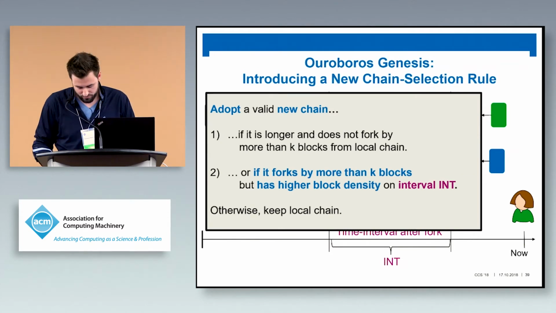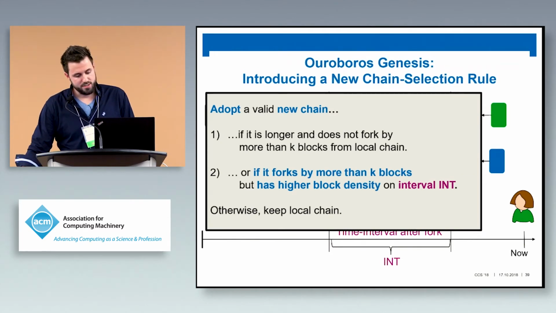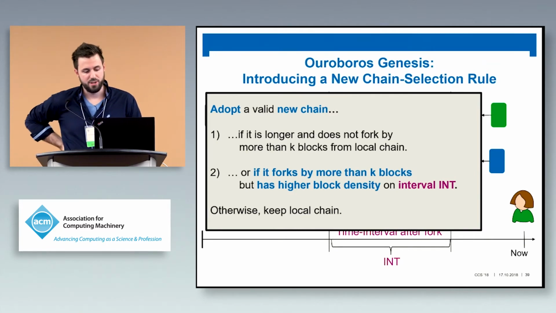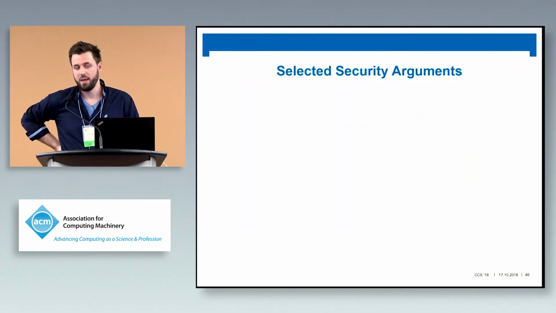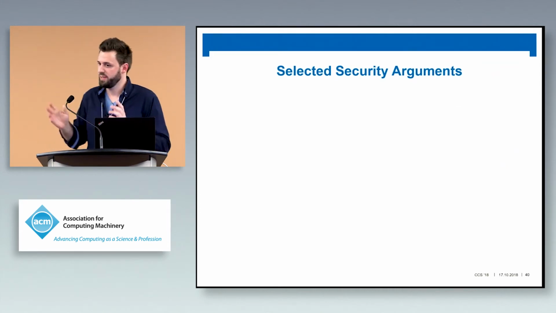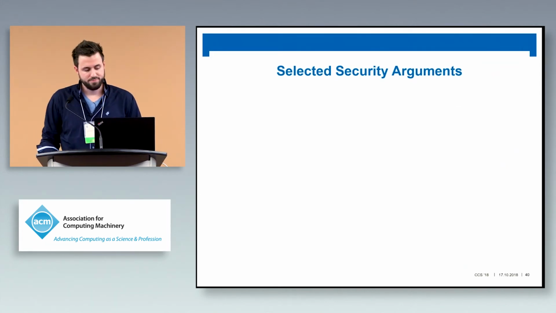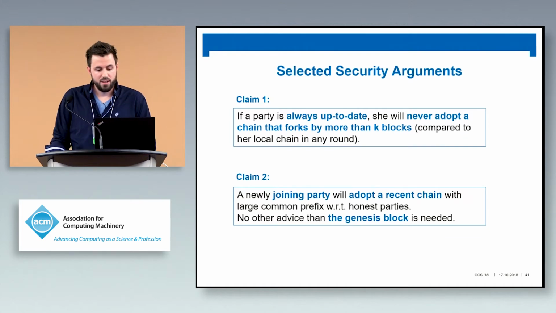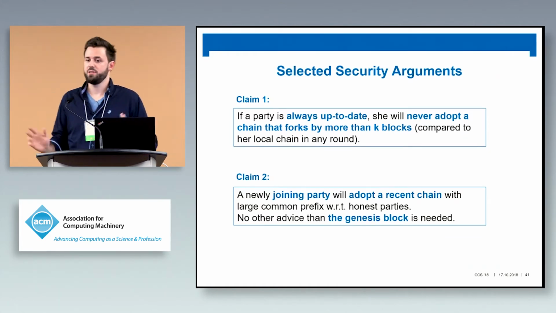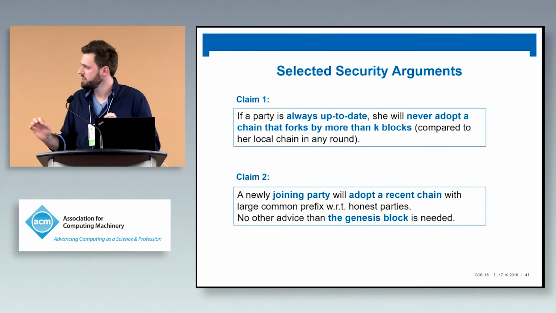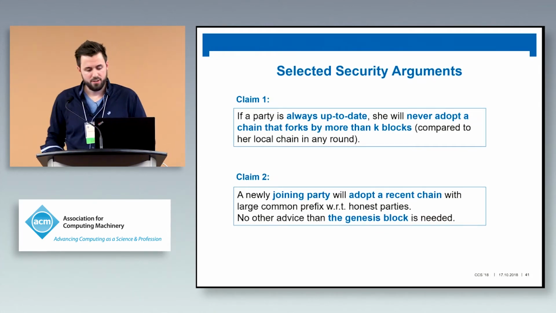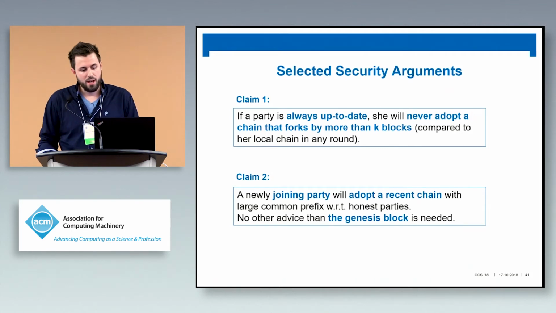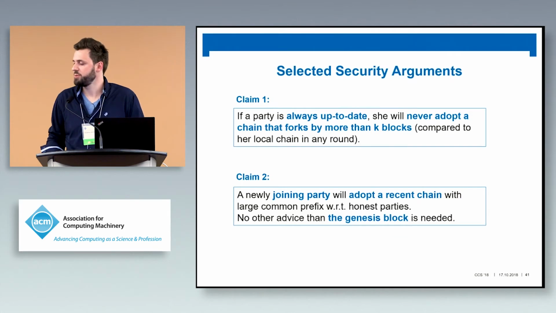And now, in the last couple of minutes, I would quickly try to show you some selected security arguments. You might think, okay, why does this help? We basically have two important claims in the paper, and we will find all the details there. Claim number one: consider a simpler setting where everybody is always up to date. Everybody is there from the beginning, might be sleeping, but we don't care. Then nobody would ever adopt a chain that forks by too much.